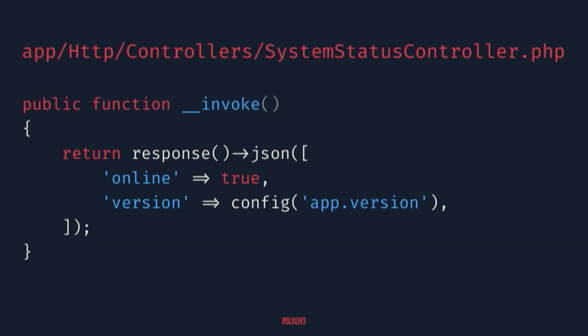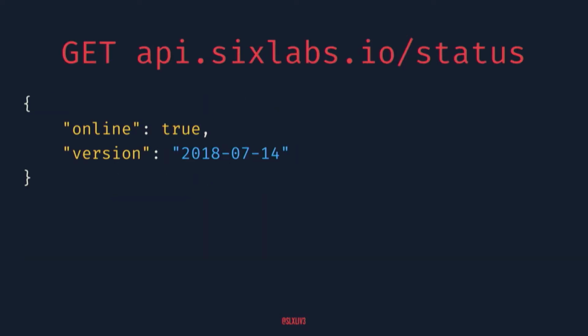It's super simple. I just pass back a very basic response of just online true and maybe the application version. I've also sometimes put some non-sensitive configuration data in here, just as a sanity check for myself, and get a really easy response just hitting your status route. The reason why I put this together is for health checks at a load balancer. So if you're using an ELB, this will enable you to do nice easy health checks, or if you're hosting with Docker inside of a container, you can have that container do health checks on itself to make sure it's up and running correctly.